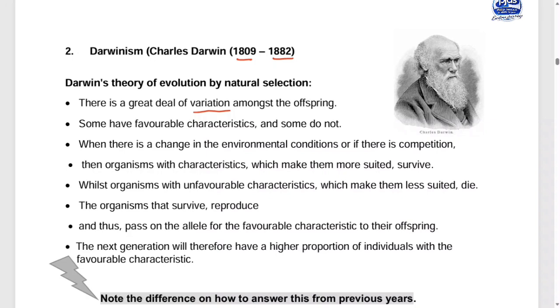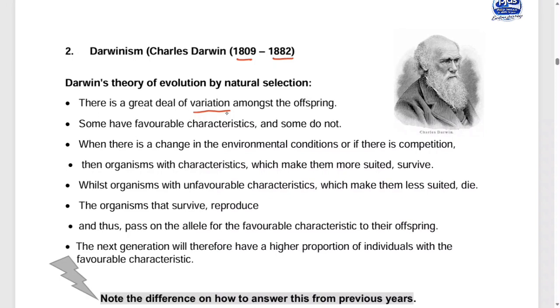You get my point? Those that did not survive that temperature will die, meaning they have unfavorable characteristics to survive high temperature. While those who survived high temperature have favorable characteristics. They are adapted to high temperature, so they will survive, while those not adapted will die. The ones that survived will be able to reproduce and pass the allele for surviving high temperature to the next generation.